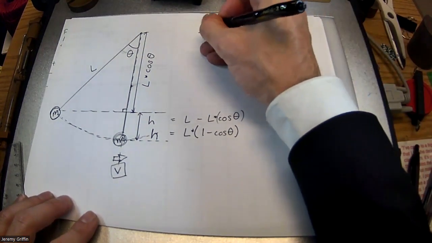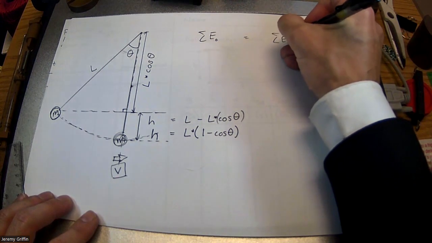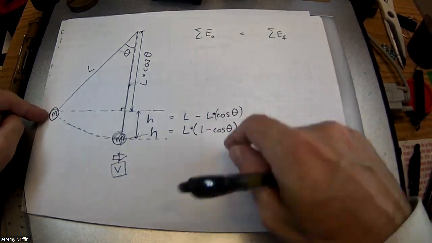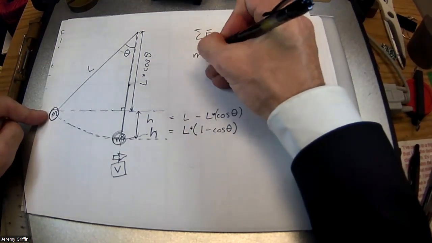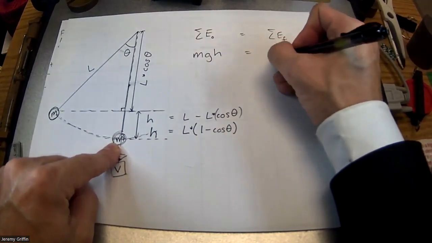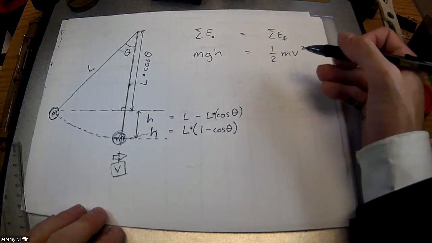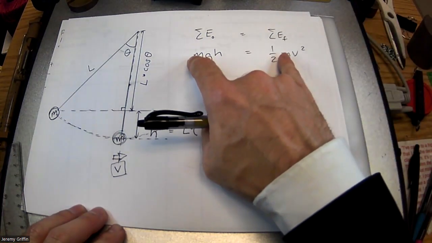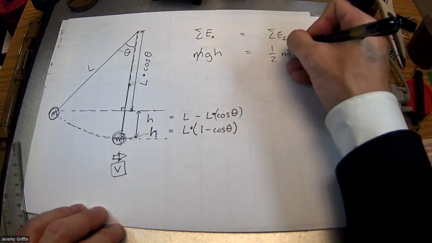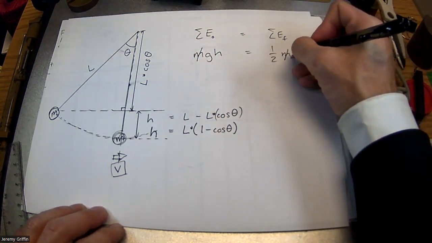So let's do sum of energy initial equals sum of energy final. We've got conservation of energy going on. You guys told me it's all potential energy here. That's your mgh. And you guys also told me it's all kinetic here. That's 1/2 mv squared. Of course, this v is the maximum speed, so it's at the bottom. Do you guys see that the mass of the pendulum is going to cancel out? If you think it's confusing, you can plug in whatever mass value, but it doesn't matter what it is, it's canceled out anyway. We're solving for this V.